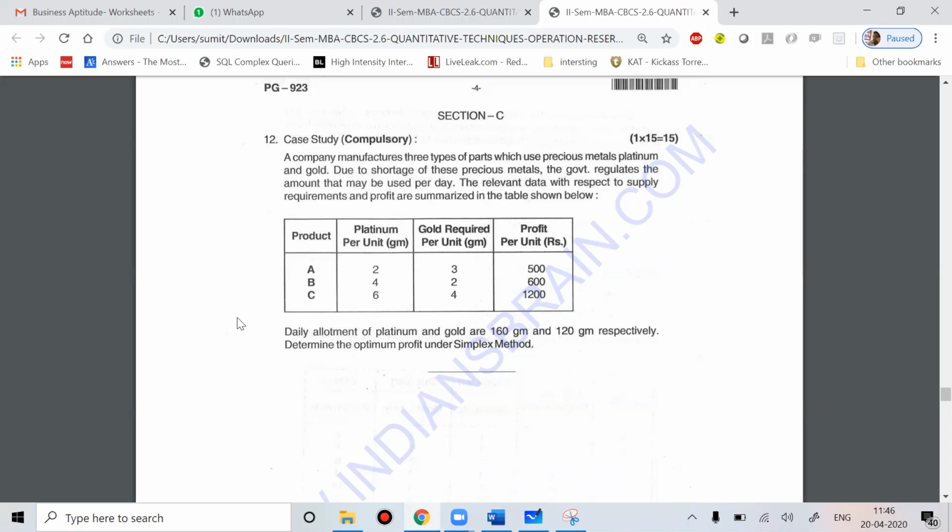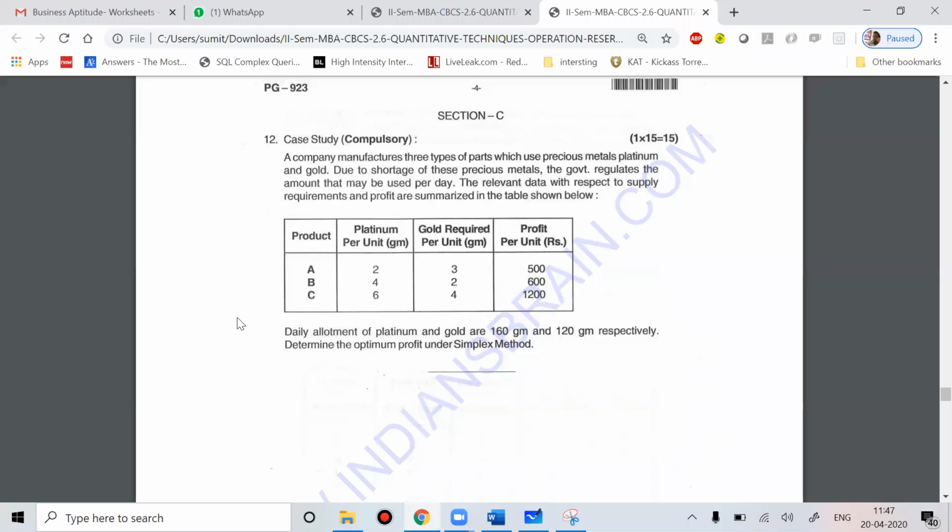To make 1 unit of product A, you need 2 grams of platinum and 3 grams of gold, and the profit on A is 500 rupees per unit. For 1 unit of product B, you get 600 rupees profit. For 1 unit of product C, you get 1200 rupees profit.